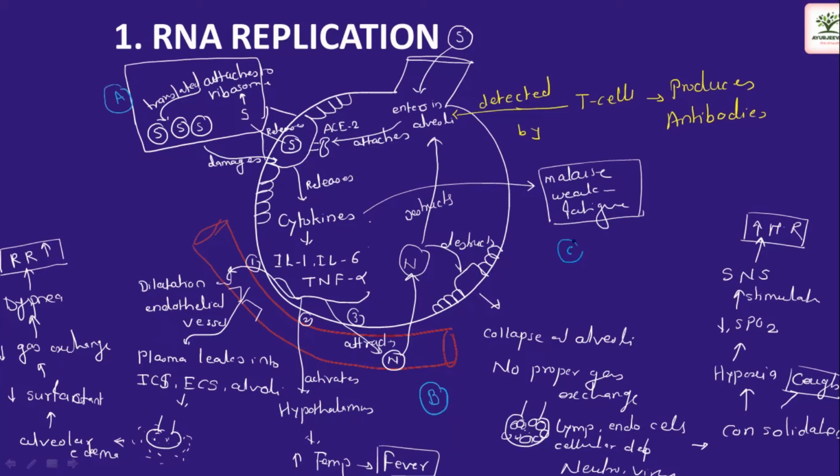So when all these things which are going on in the lung enter into the blood, through blood it enters into the systemic circulation. So what exactly happens when this virus enters into the systemic circulation? Along with the virus, the inflammatory mediators also will be circulating all over the body.